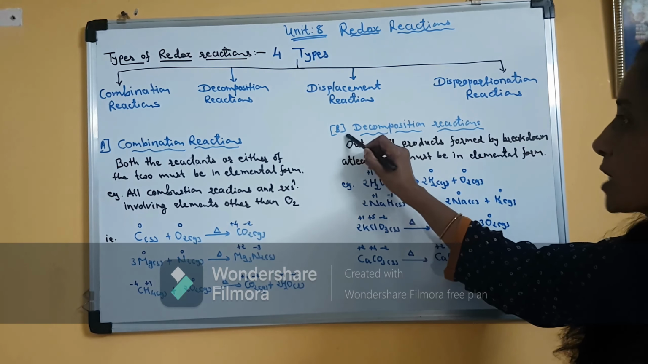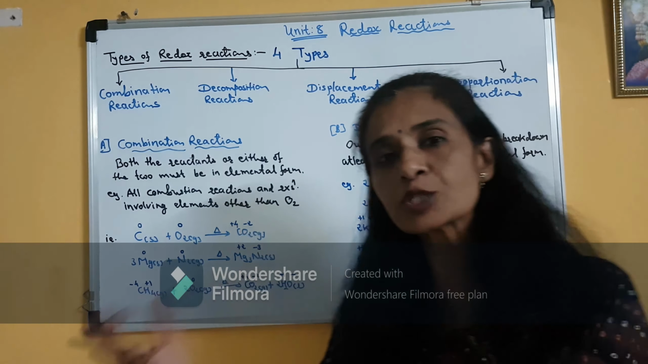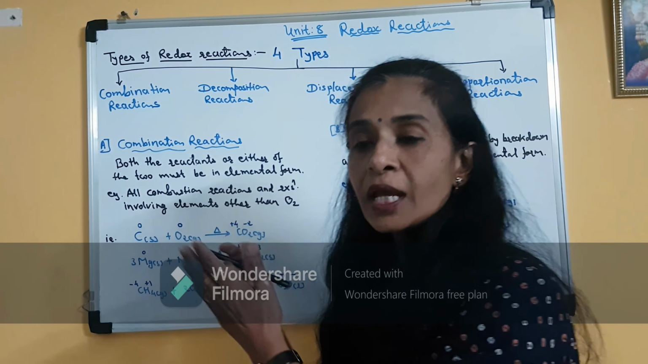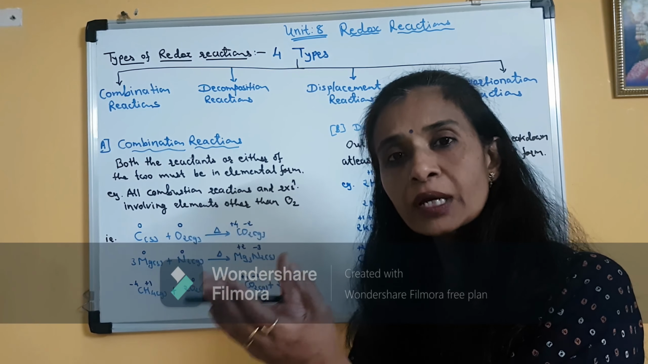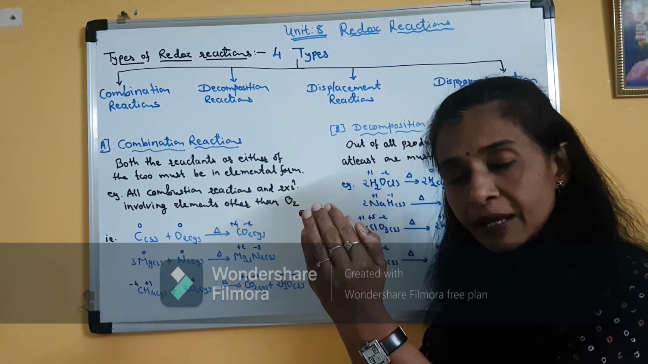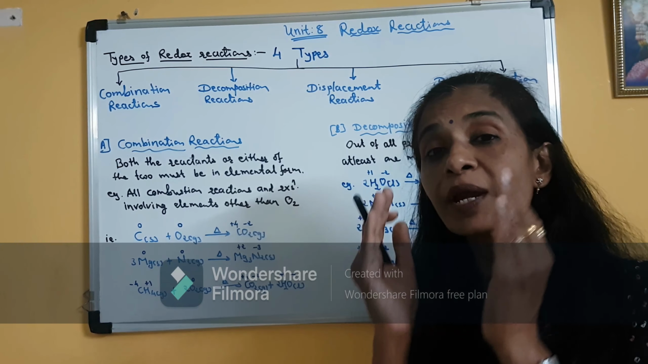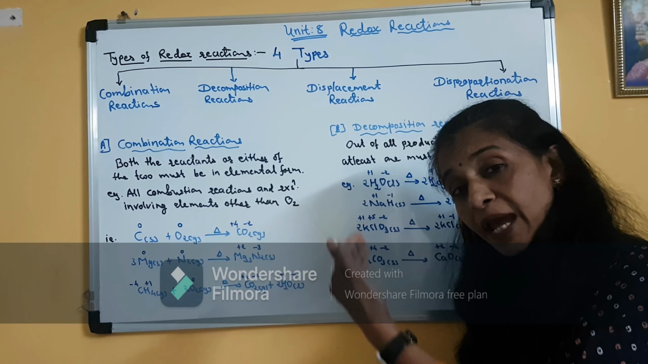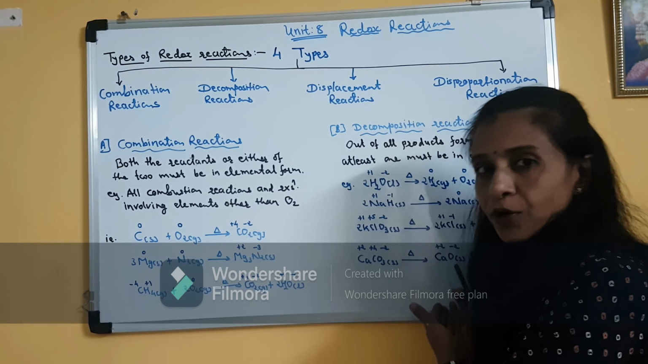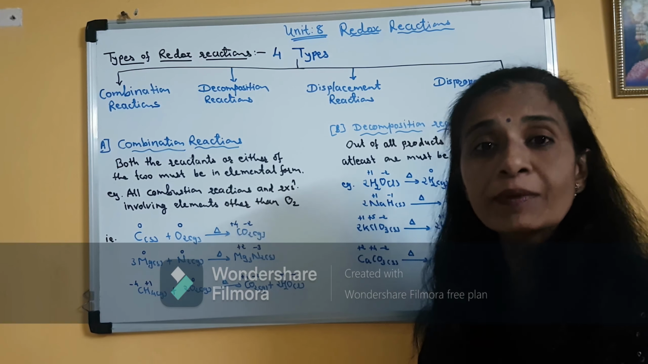Now let us go for the second type, that is decomposition reaction. Decomposition means breaking. It is just the opposite of combination. In combination, 2 or more reactants form one product. But in decomposition, one reactant forms different products, meaning the reactant is undergoing breakdown. Clear? Now here, as it is the reverse of combination reaction, we will focus on the products, not on the reactant, because the reactant is a compound, it is not in elemental form.